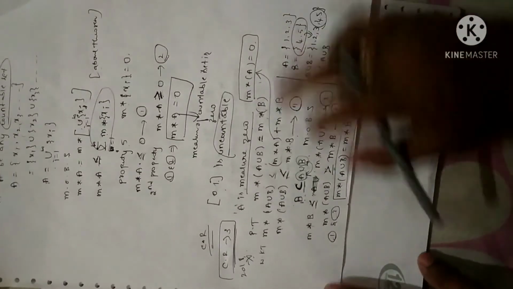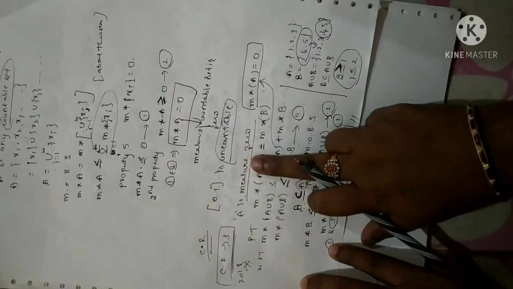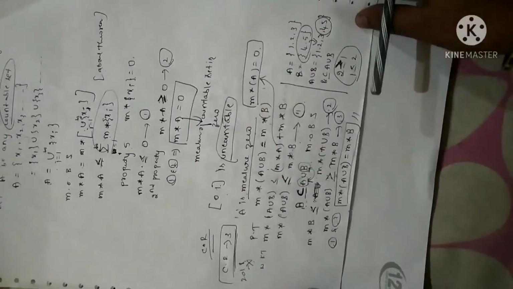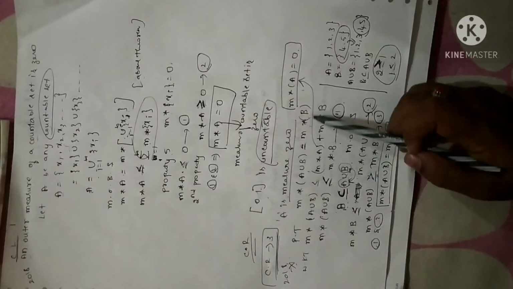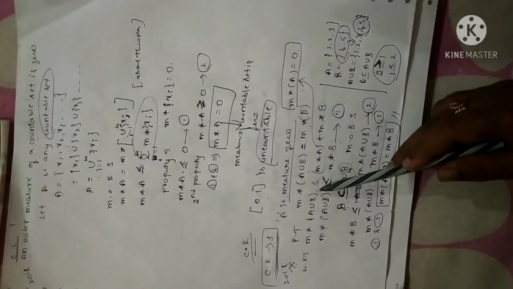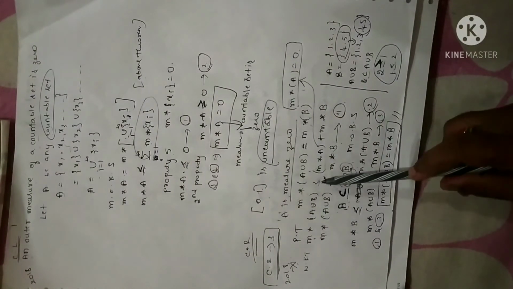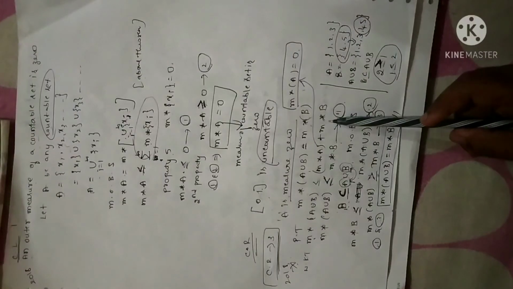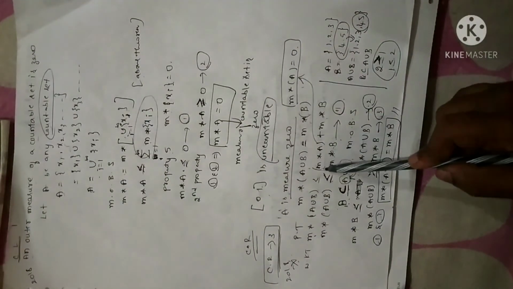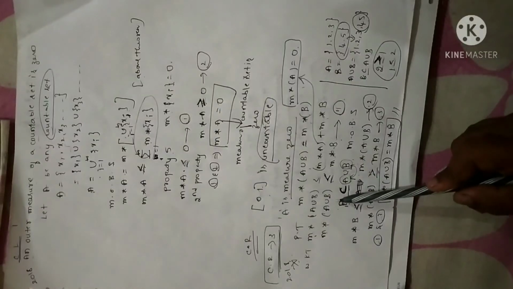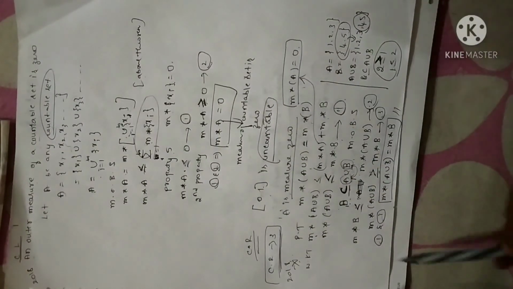I am just repeating the third corollary once again. The third corollary says that if A is any set with measure 0, meaning M star of A is equal to 0, then I have to prove that M star of A union B is equal to M star of B. I have assumed the property of outer measure that M star of A union B is less than or equal to M star of A plus M star of B. From the given data, measure of A is 0, so M star of A union B will be less than or equal to M star of B. Let me consider this as equation 1.